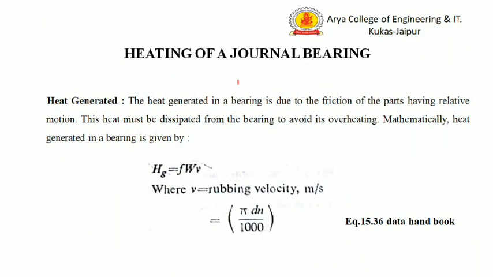Now, heating of the journal bearing. Heat is generated in the bearing due to the frictional work, and the heat generated is given by the equation FWV, where F is the coefficient of friction, W is the applied load, and V is the running velocity. The formula for V is pi d n divided by 1000. This is shown in equation 15.36 of the data handbook.